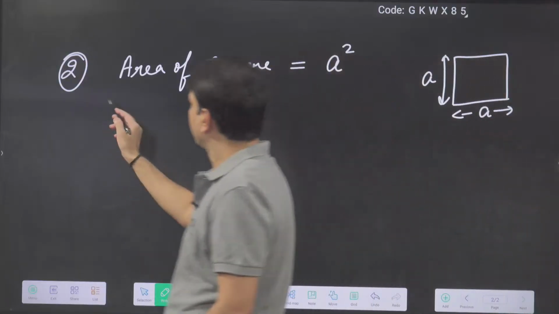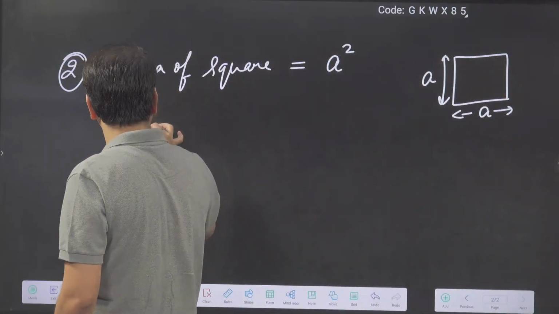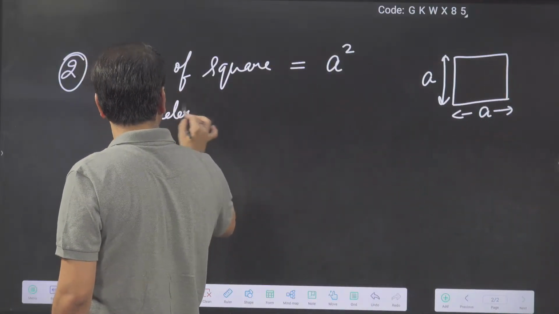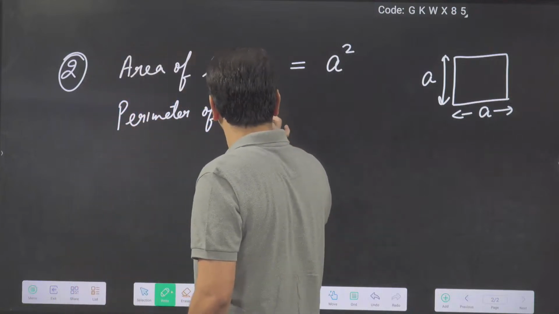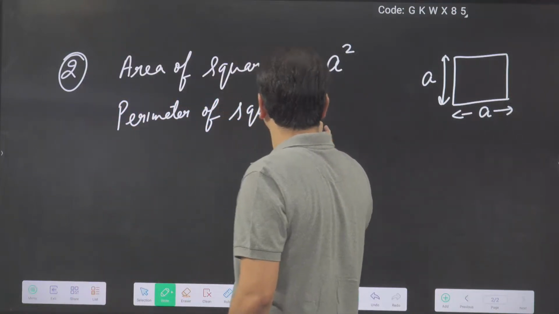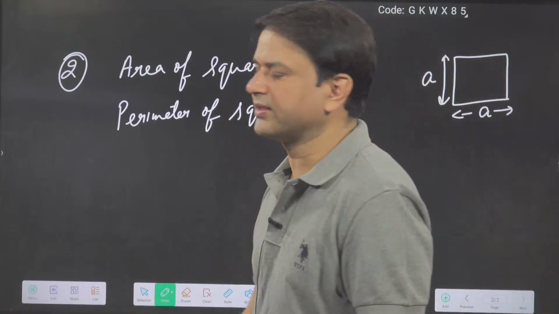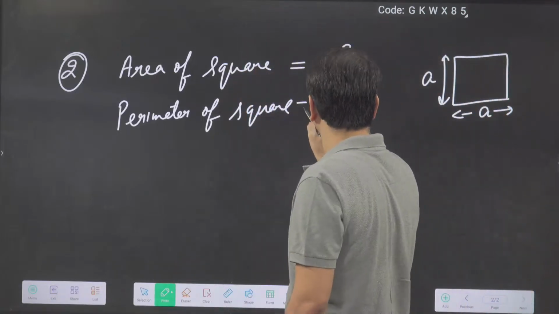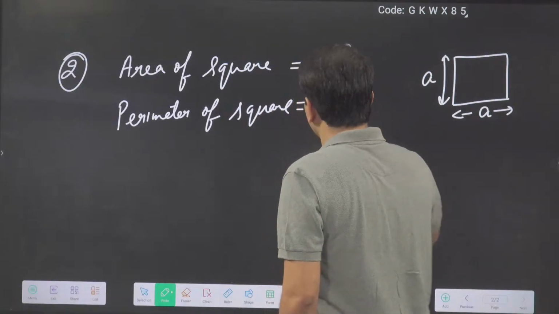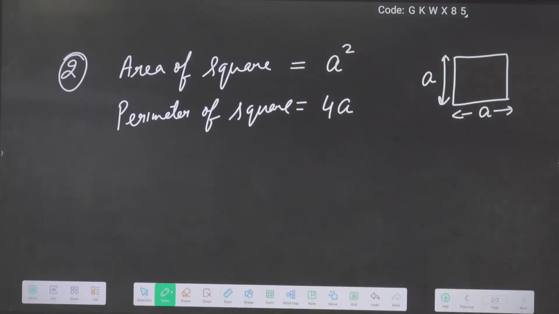What is the perimeter? Now here A plus A plus A plus A, so we can say the perimeter will be equal to 4A. What is the length of the diagonal?